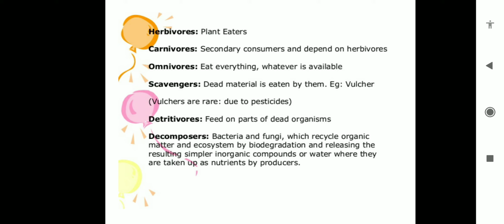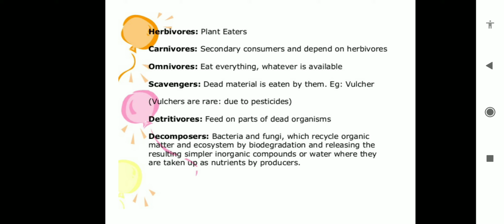The third category is scavengers, which eat dead material. Vultures and crows, you will see, are scavengers because they feed on dead and decaying organic material. Detritivores also feed on parts of dead organisms. Suppose the earthworm is a detritivore. And after the producer and consumer, we have one more category, the decomposer.